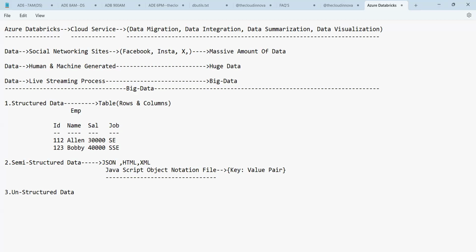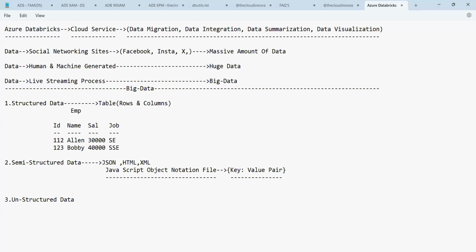It is placed under curly braces like this, where this is called the opening brace and this is called the closing brace. Between these two, you have a key followed by the value pair. The data recorded in the form of key value pairs is called JSON. Now let's see an example of how the key value pair looks and how it works. So here you have it.